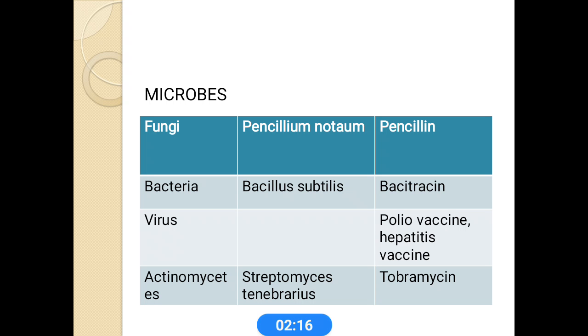And another important source is actinomycetes. Mainly, tobramycin is obtained from the source Streptomyces tenebrarius.